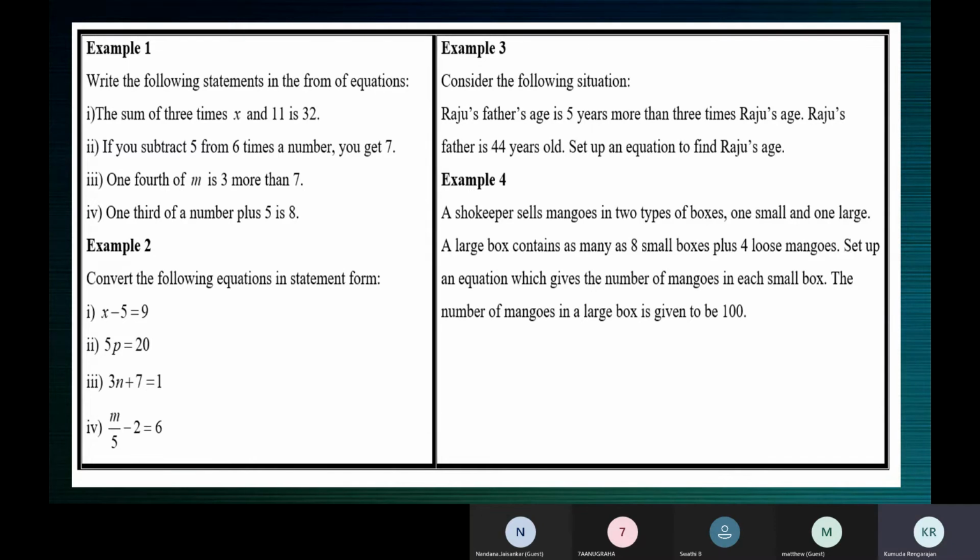Yes, Nandana, you can disable your mic. So x by 3, 1/3 of a number. 1/3 of a number meaning 1 by 3 into x.